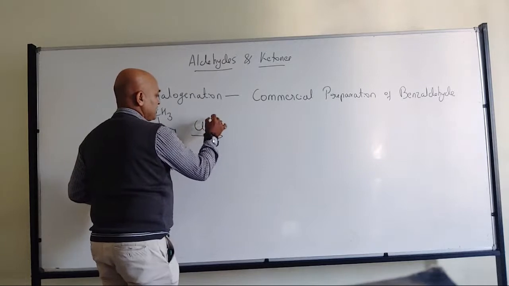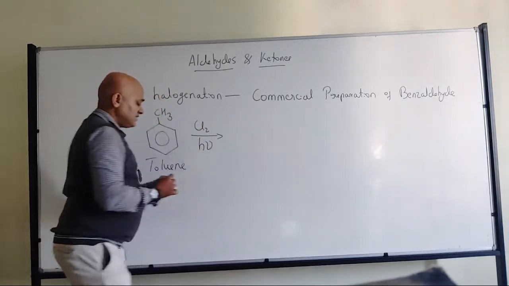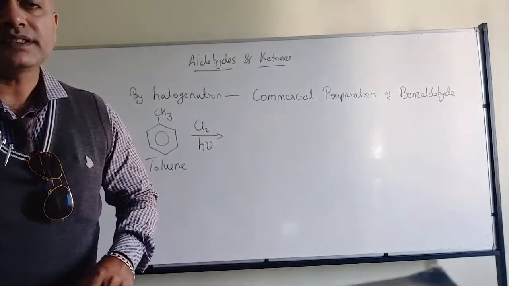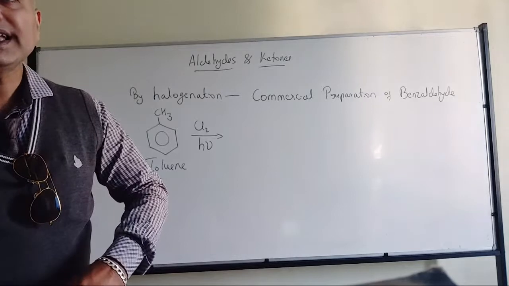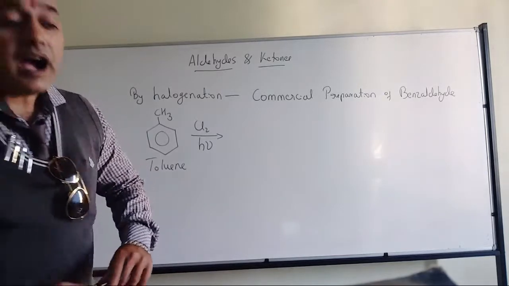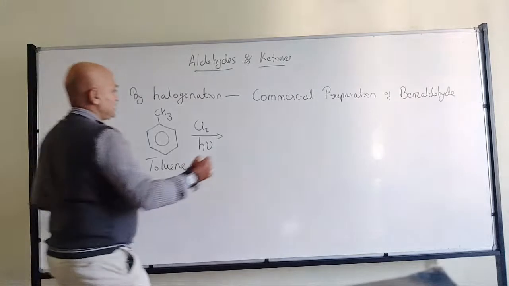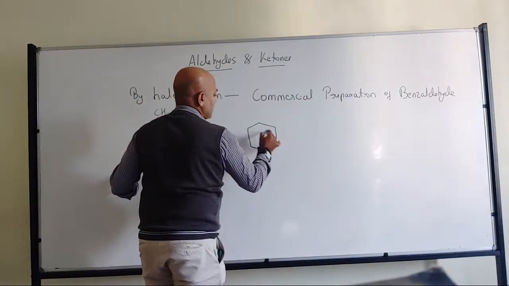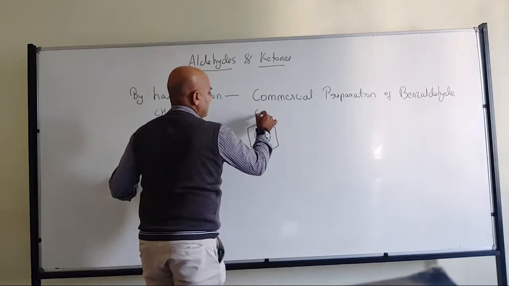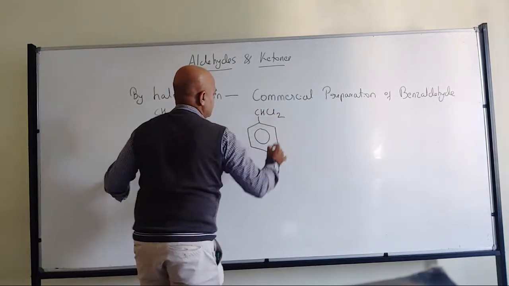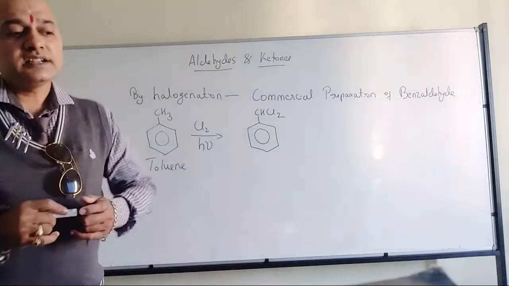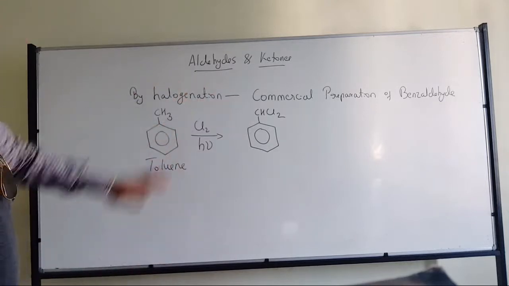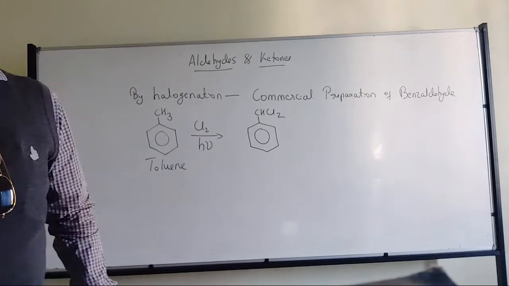So halogenation in the presence of sunlight. H nu means light energy. In the presence of sunlight, halogenation can be done, and that's where we have the intermediate, CHCl2. This is one of the intermediates.